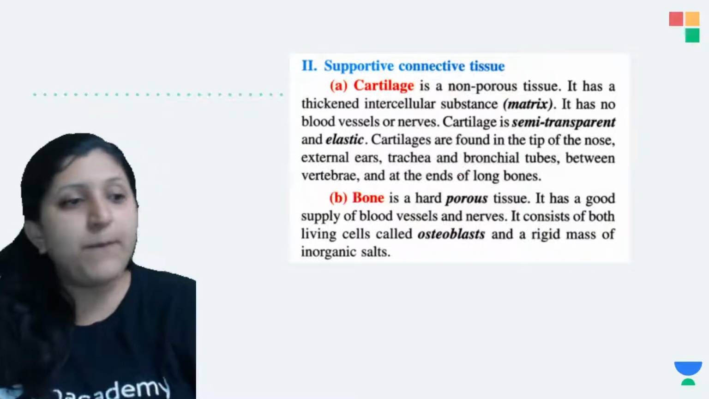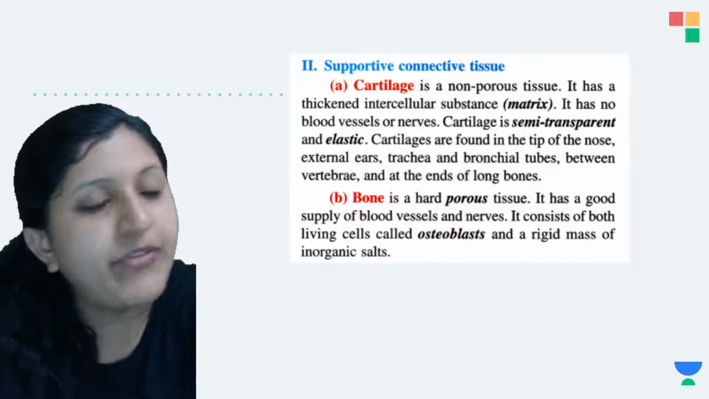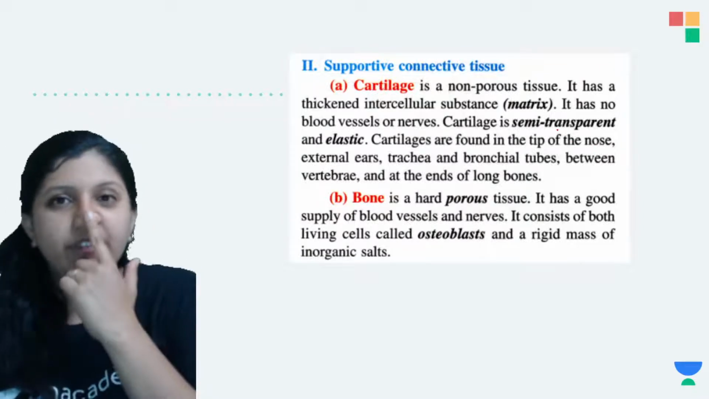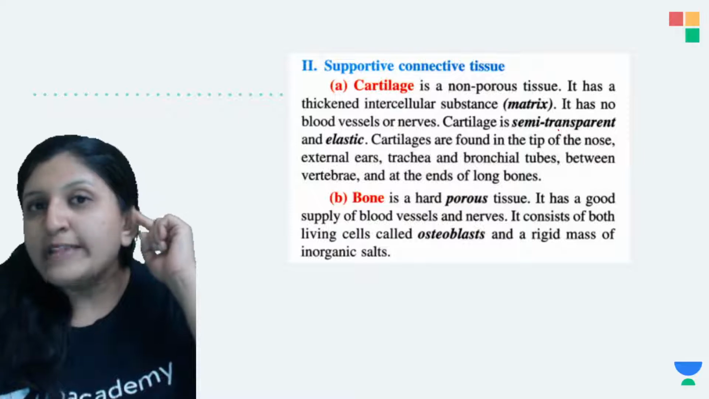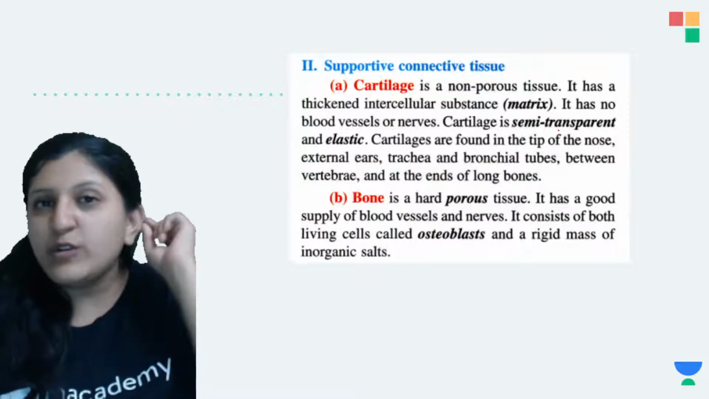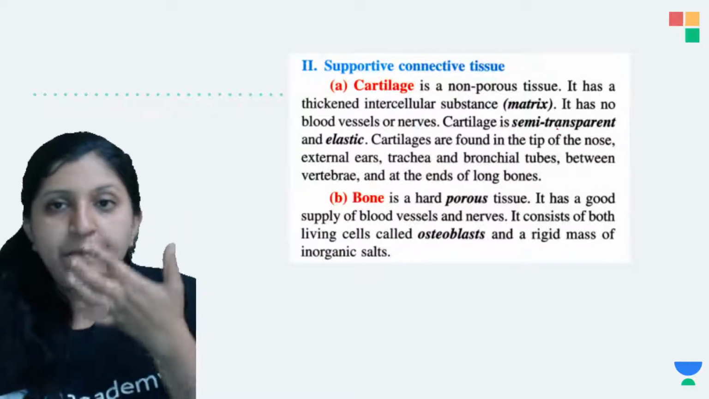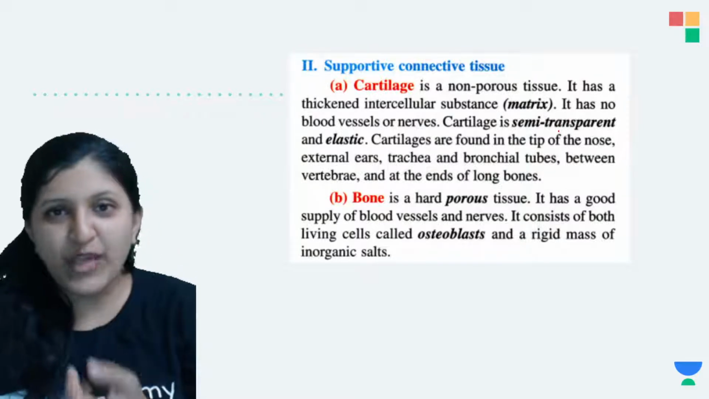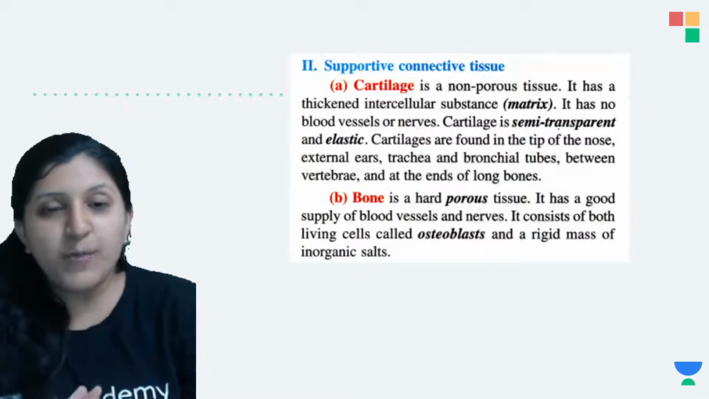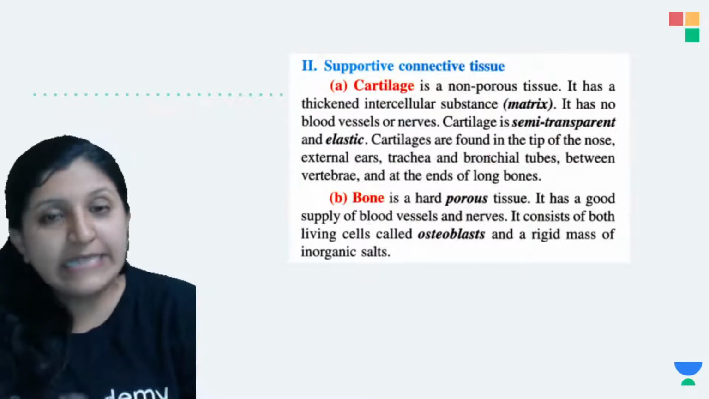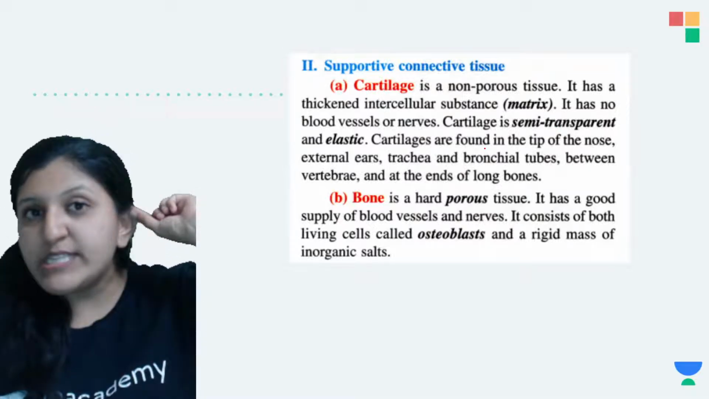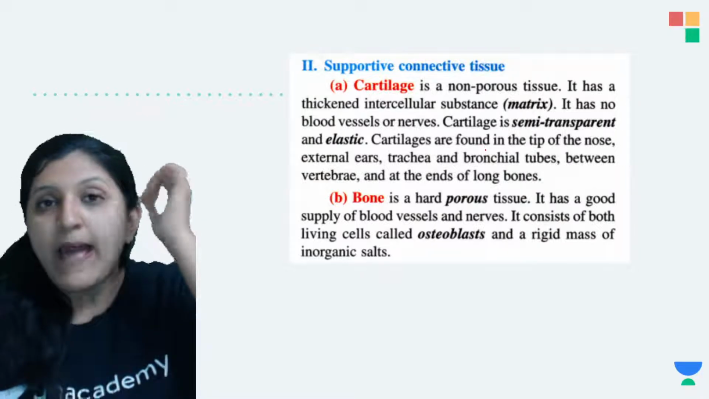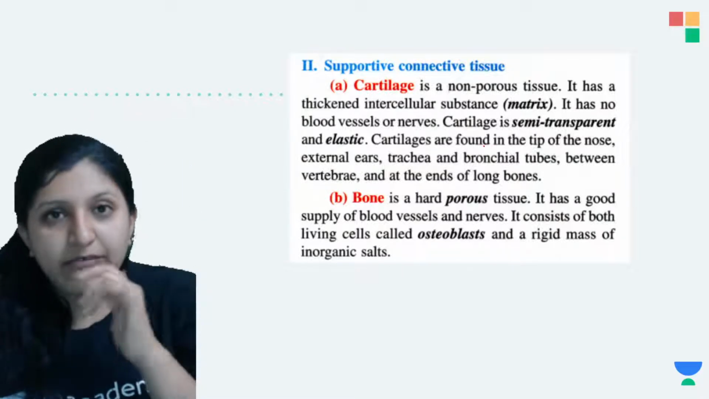Okay, now the supportive cartilage tissue. When we mention cartilage, it is a non-porous tissue. Here the tip of the nose, the ear pinna, and the septum separating the two nostrils are again supported by the cartilage. So all these are cartilages. The pinna is cartilage, the nose tip, and the eyelids also can have cartilage.